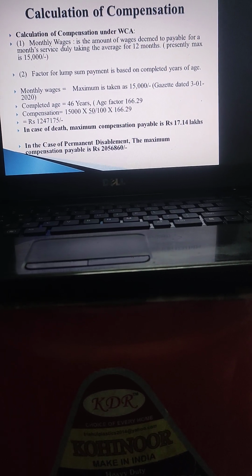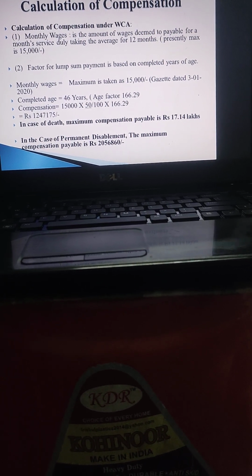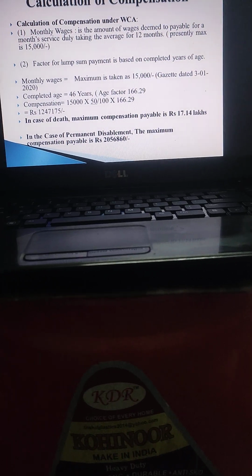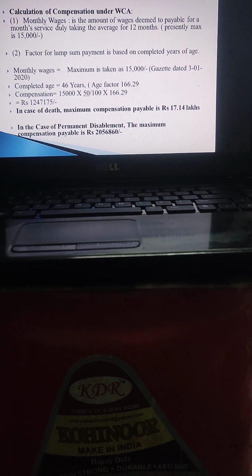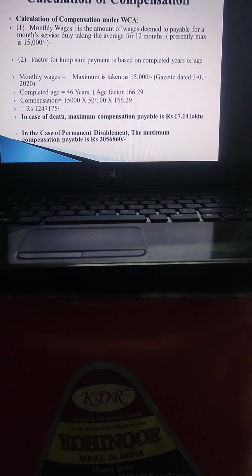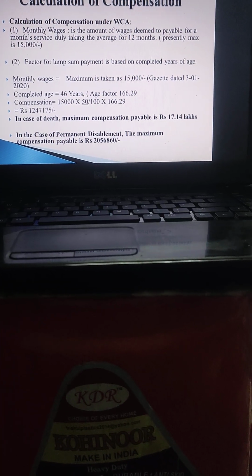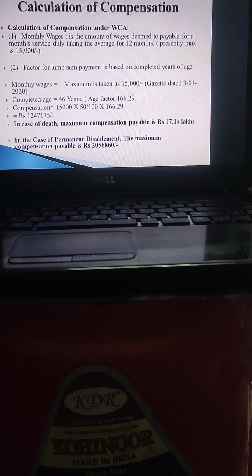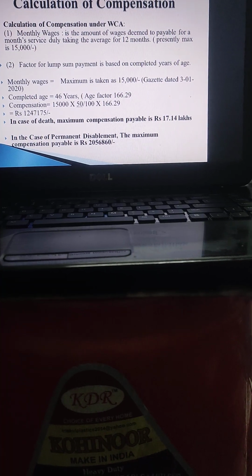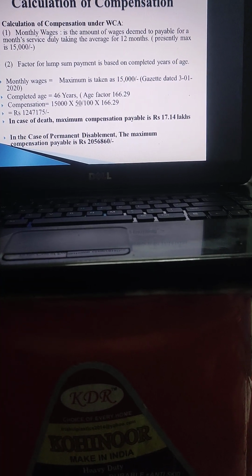Compensation is 15,000 into 50%, multiplied by the relevant factor 166.29, and the compensation payable is 12,47,175. So in case of death, maximum compensation payable is rupees 17.14 lakhs, while in the case of permanent disablement, the maximum compensation payable is rupees 20,56,860.